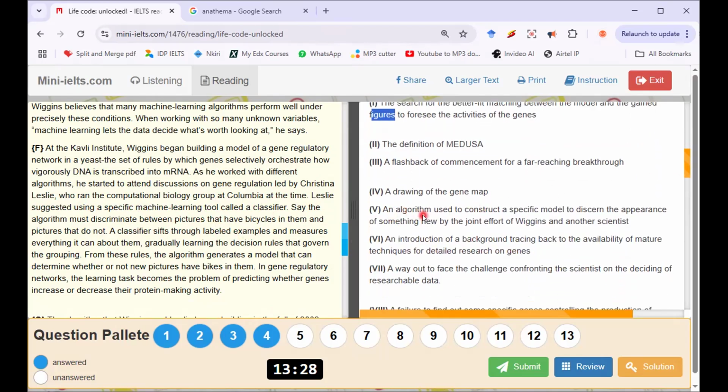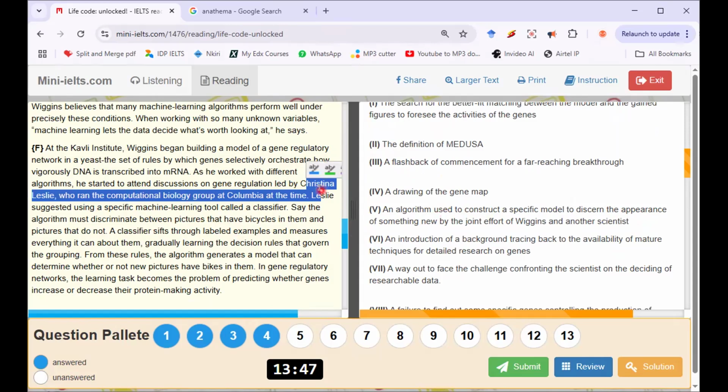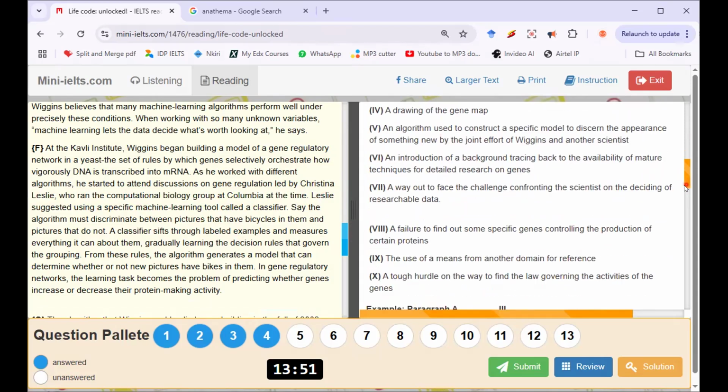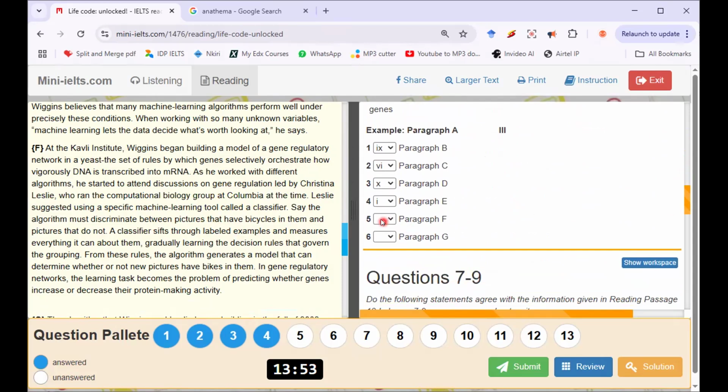Number 5, the algorithm. Can you see algorithm here? Because I'm seeing algorithm showing up like I've seen it 3 times now or 4 times. An algorithm used to construct a specific model to discern the appearance. Yeah, Wiggins and another scientist, that other scientist is this Christina Leslie. So let me match paragraph F to statement 5.